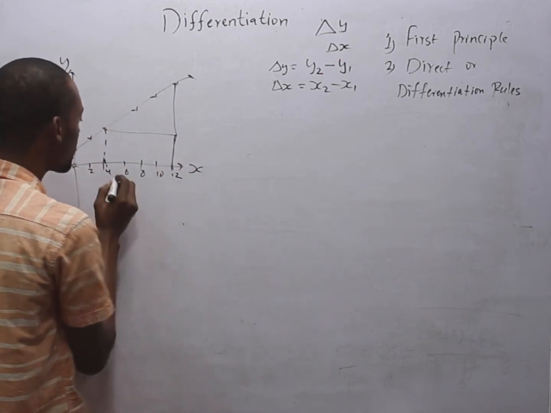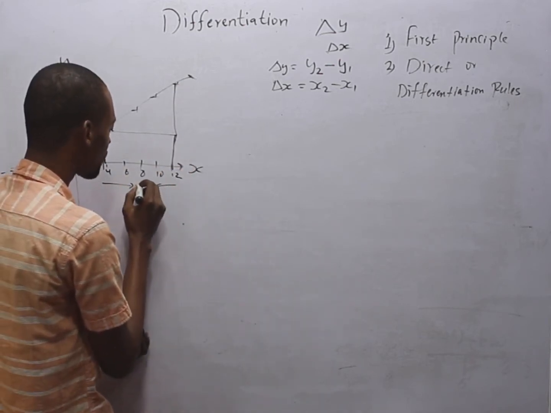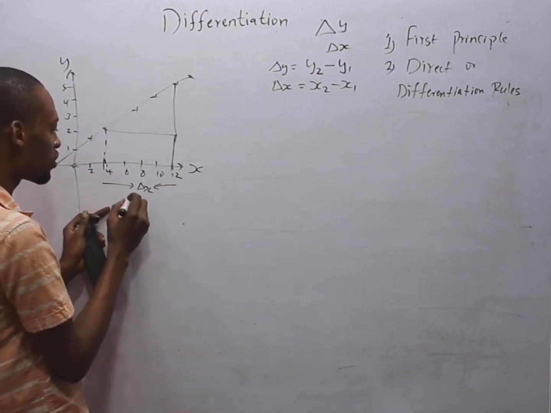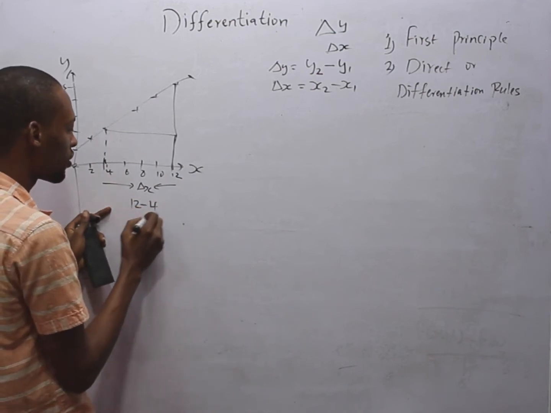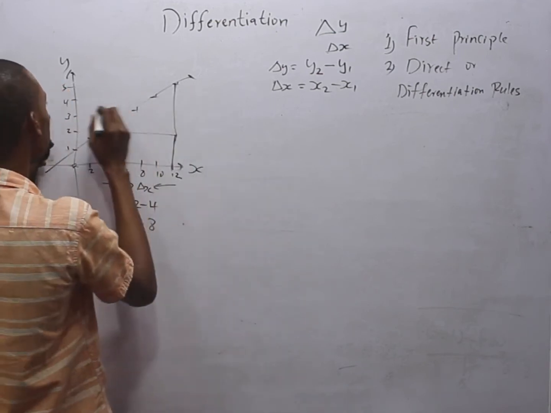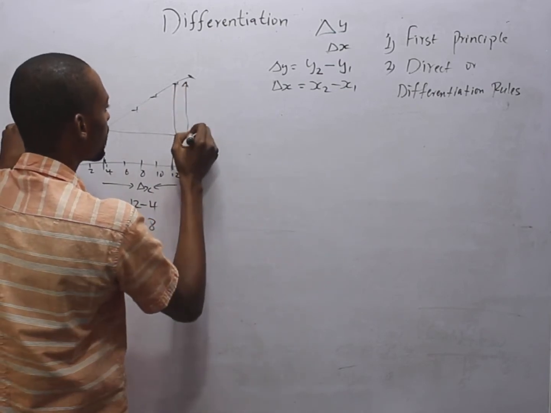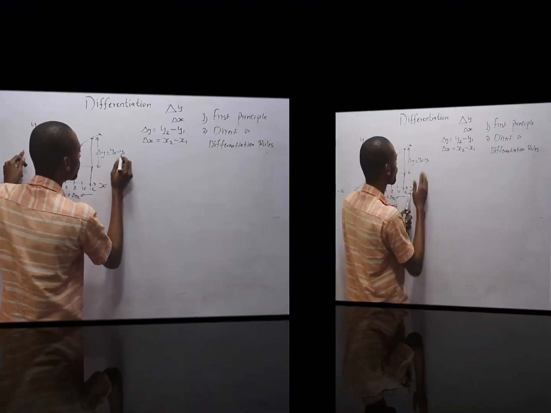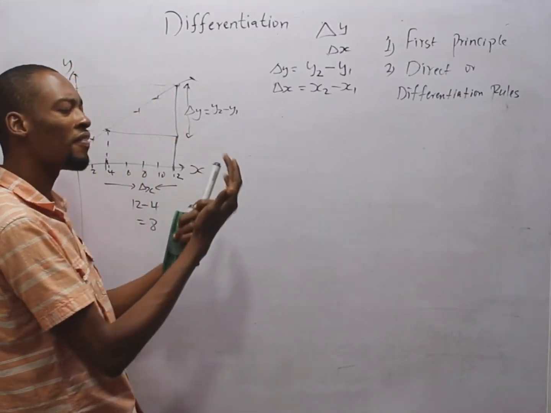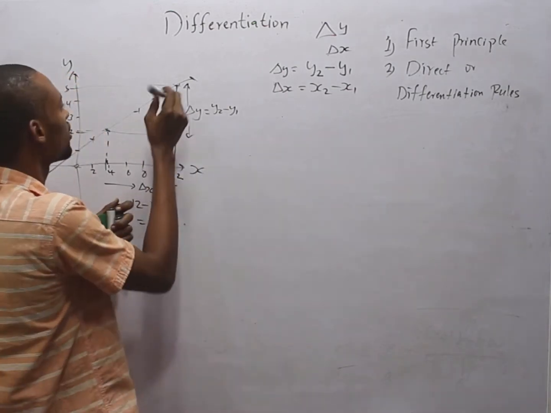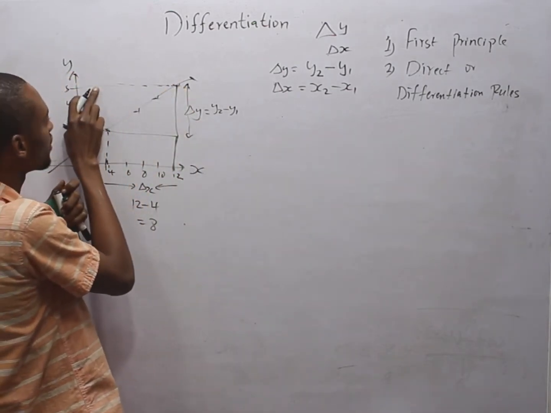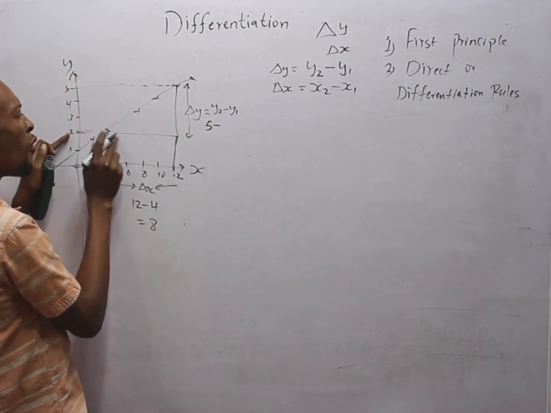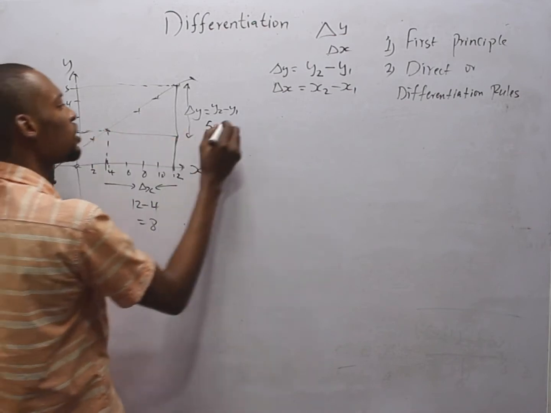So here to here is simply your change in s, and it is this second value of s minus this first value of s, which is 12 minus 4. That should be 8. Then here to here is your change in y, which is y2 minus y1. y2 is simply the newer value of y at this second point, which is 5, and y1 is the value of y at the first point we picked, which is 2.